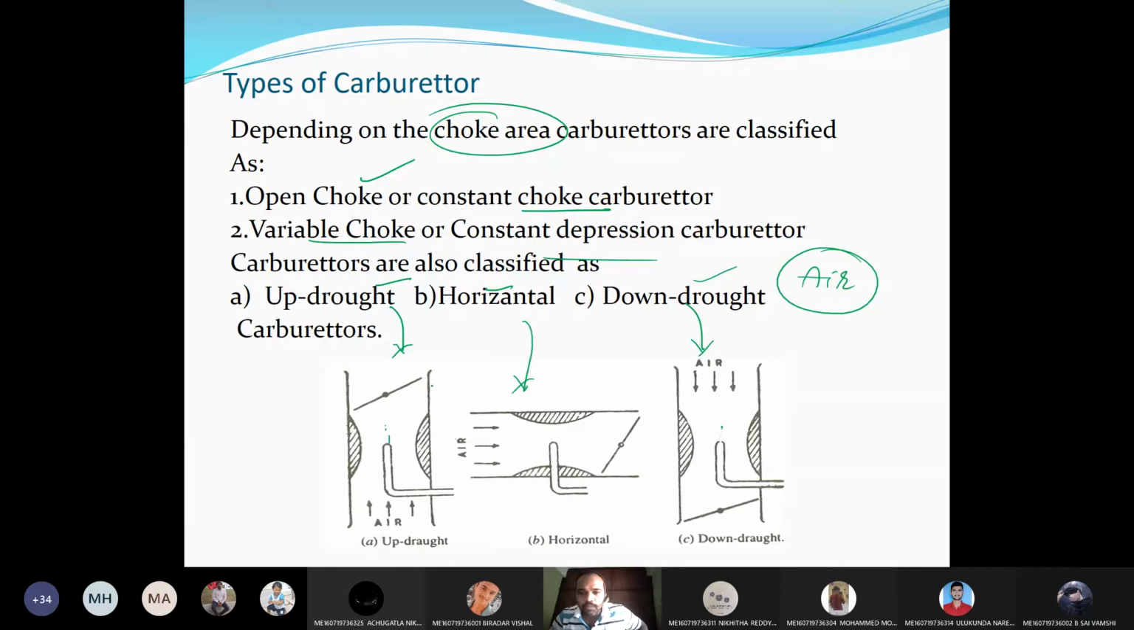Now if you observe updraft and downdraft, where will the mixing of air and fuel be more, updraft or downdraft? Please answer. Downdraft, because both are moving in the opposite direction. Therefore, mixing will be more. Here, both are moving in one direction, so the mixing is not as much as compared to the downdraft.